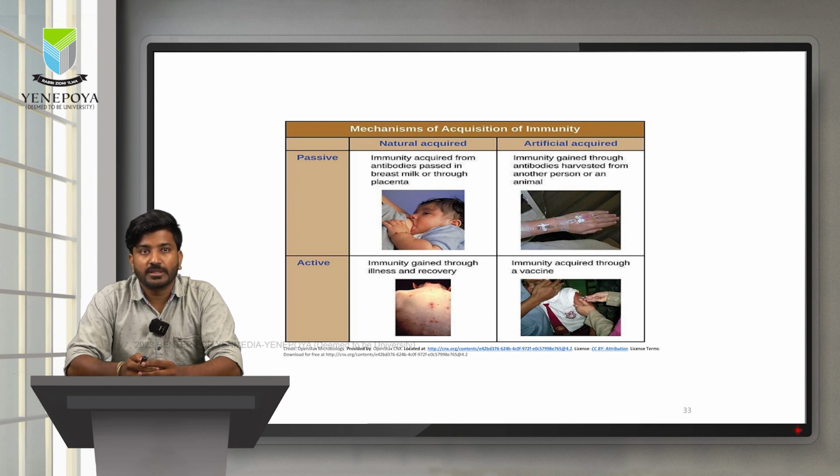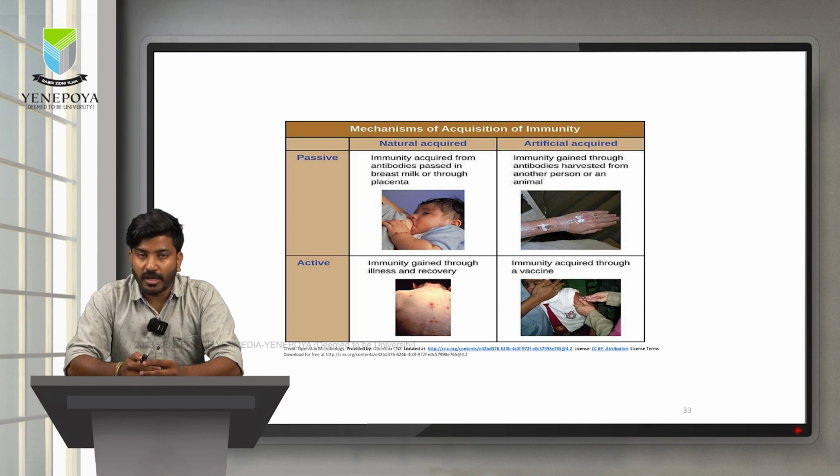Now, you can see in the first column, natural passive immunity is nothing but ready-made antibodies given from the mother to child to protect the child from any invading pathogen, whereas artificial acquired passive immunity is nothing but ready-made antibodies are given to the patient directly, which are produced in the laboratories.